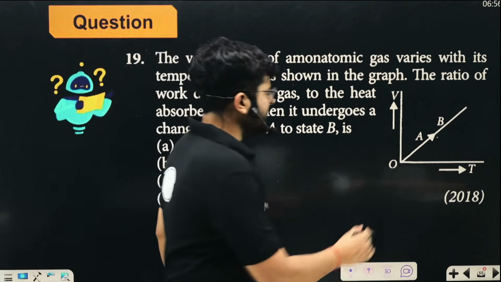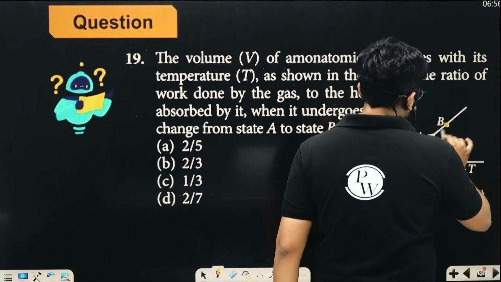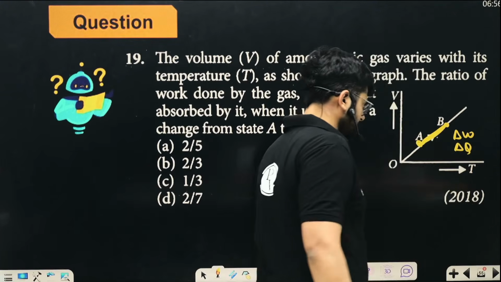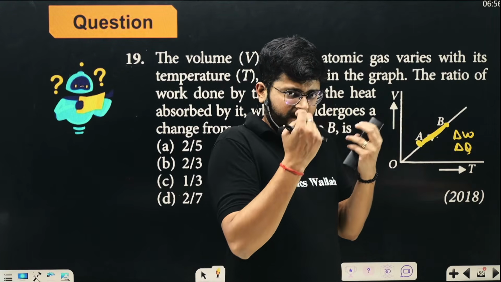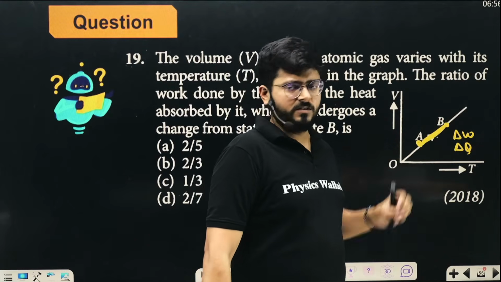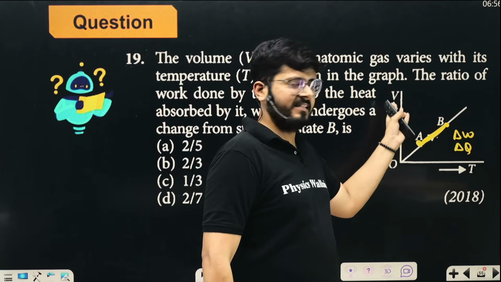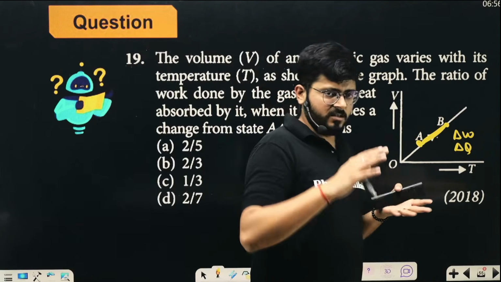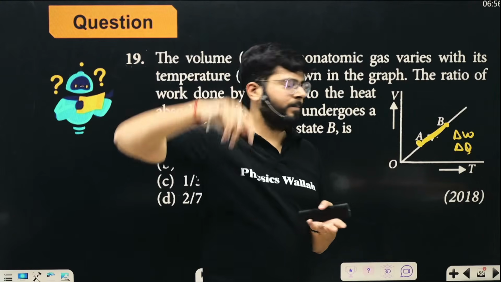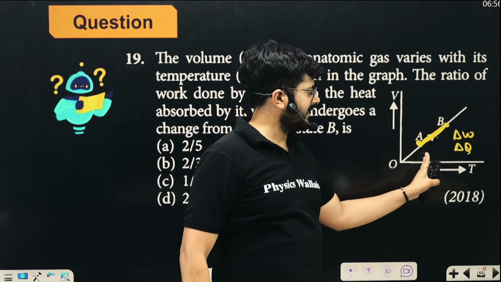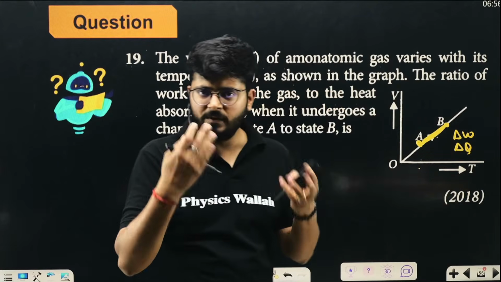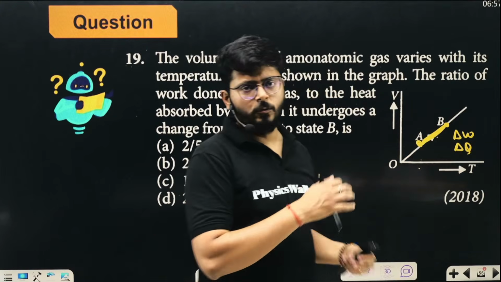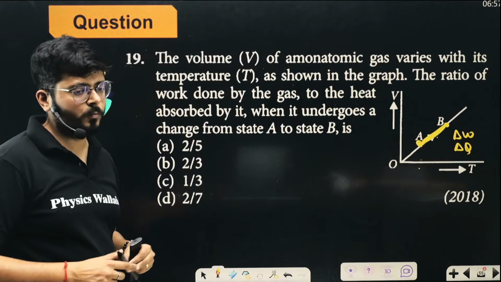Okay, so the process is happening from A to B. In this process, it is going to do some work and it is going to absorb some heat, right? Because the temperature is increasing, it has absorbed some heat, and because the volume is also rising, some work will be done as well, right? Listen again: the system is expanding, some work is done, P delta V, and the temperature of the system is also rising, so some heat must be added, right? So the heat added from A to B is delta Q, the work done is delta W. Both things are there.